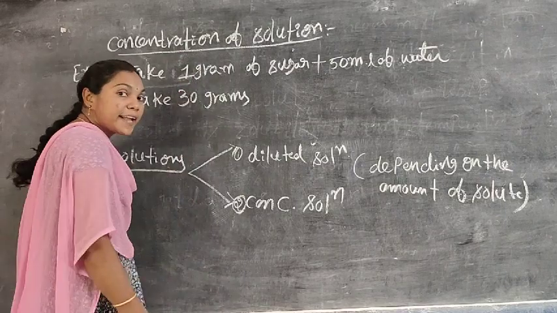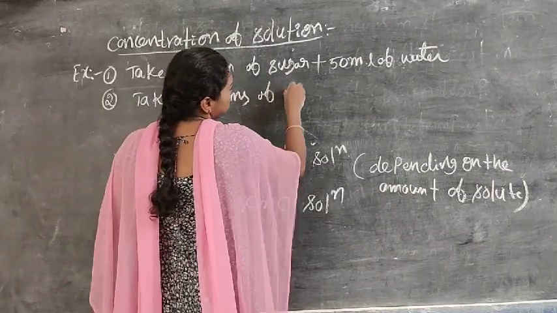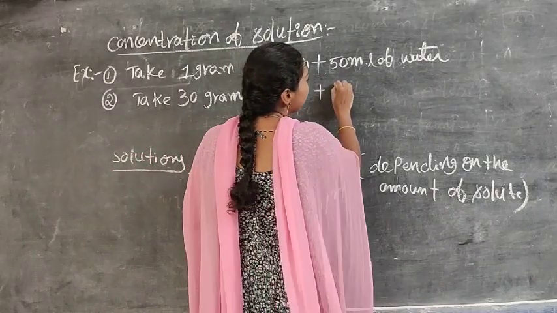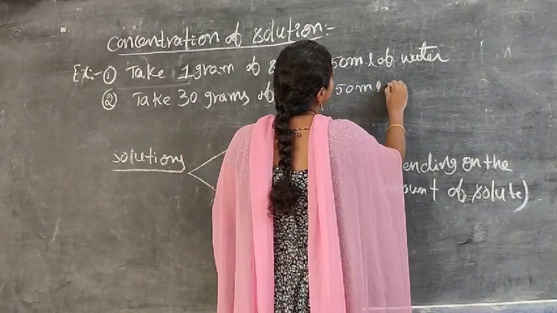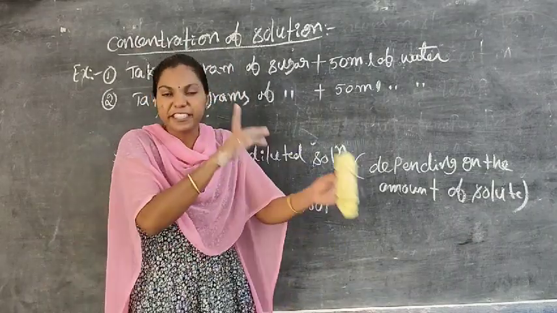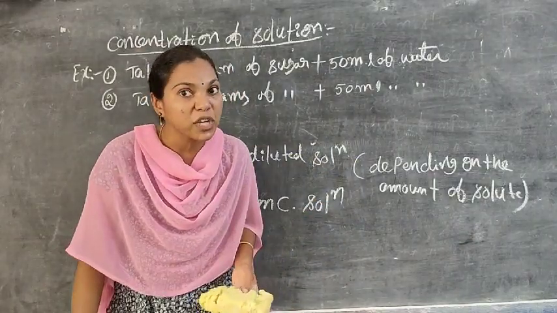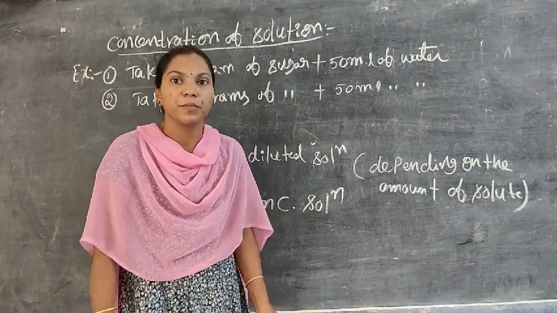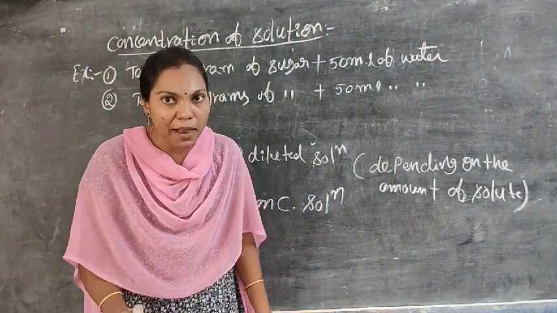In another beaker, take 30 grams of sugar. Add the same amount of water, that is 50 ml of water. Do you understand, students? We have to take two beakers. In the first beaker, we take 1 gram of sugar plus 50 ml of water.